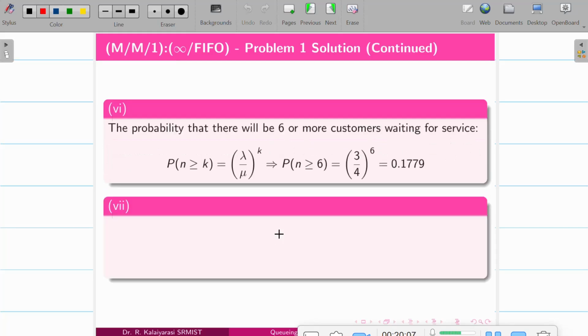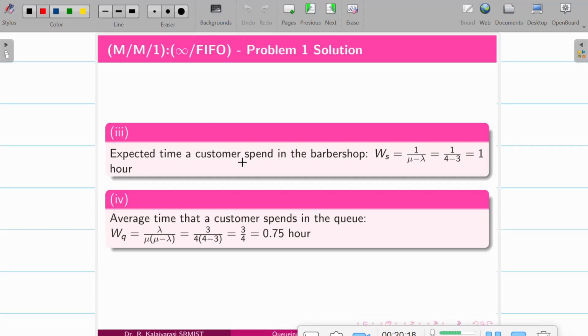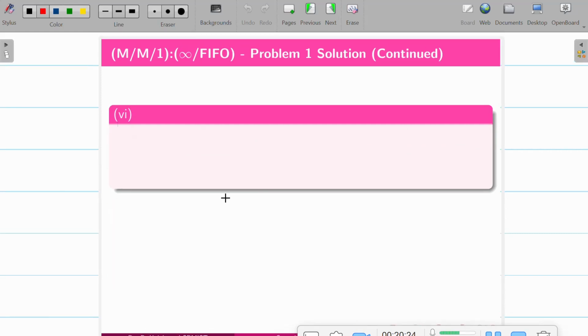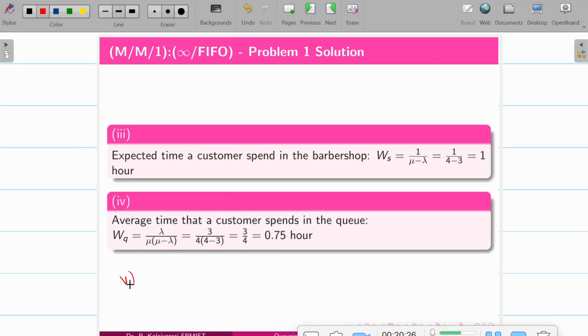Coming to the next question, the probability that there will be 6 or more customers waiting for service, it is P of n greater than or equal to K. Previously it was missed with the fifth question where it is greater than 6.